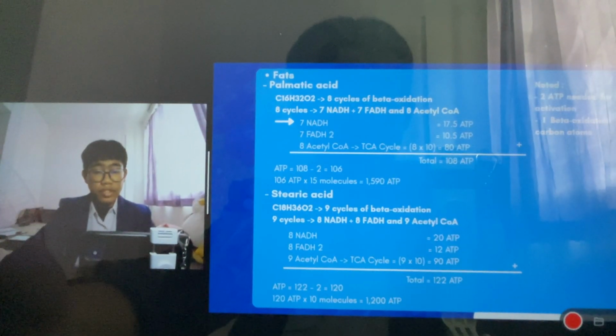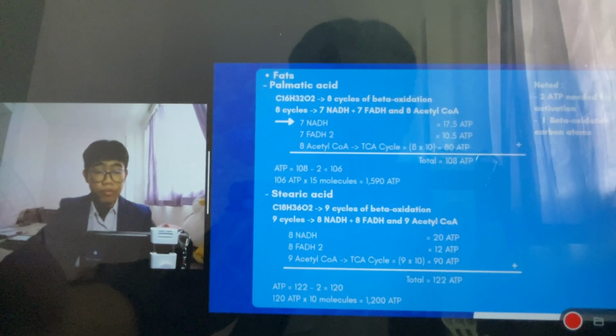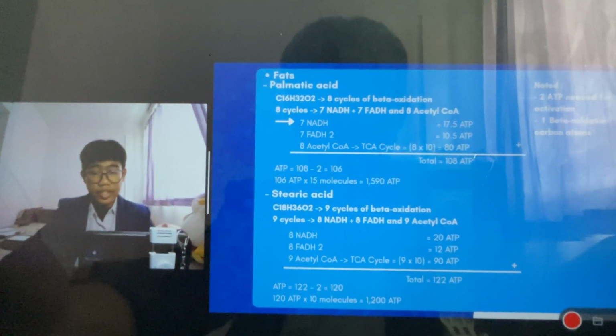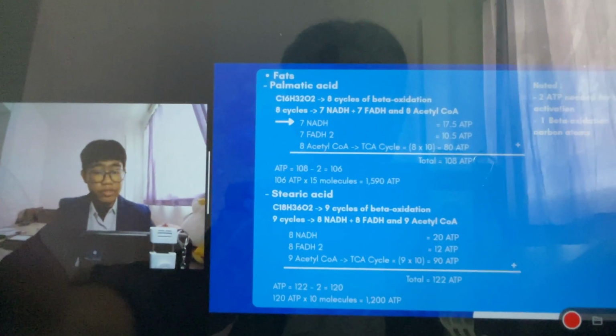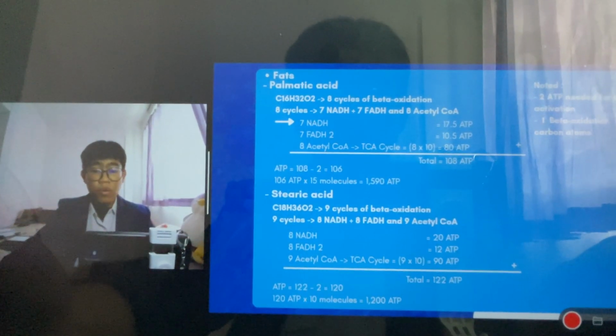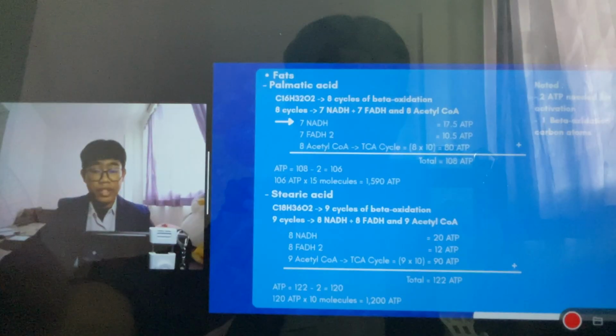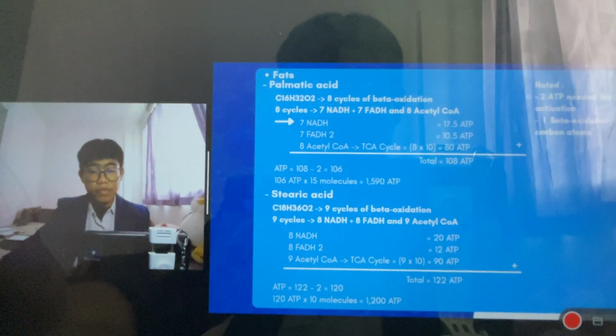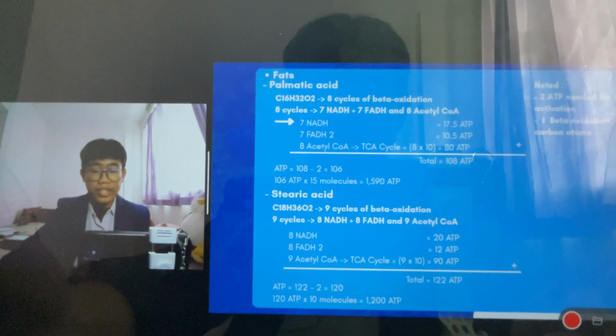From the cycles, it results in 108 ATP, but first we note that 2 ATP are needed for the activation, so it becomes 106 ATP, and from the 15 molecules, it results in 1590 ATP. Next, stearic acid. Stearic acid, from C18, results in 9 cycles.